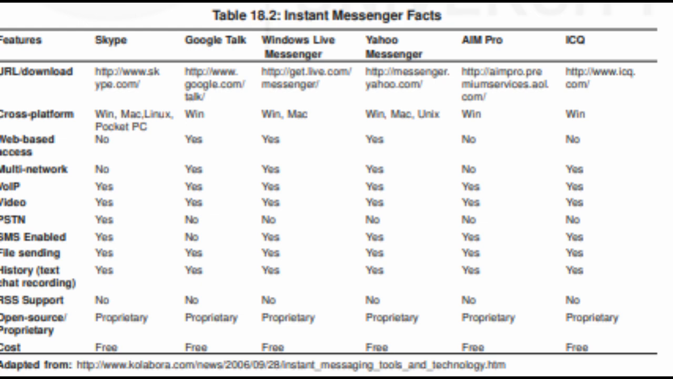9. Make calls to landline and mobile phones by directly dialing worldwide phone numbers. This is available in Skype and Yahoo Messenger. 10. Share files and images directly with persons listed as contacts. A comparative feature list of some of the popular IM applications is given in Table 18.2, Instant Messenger Fact.